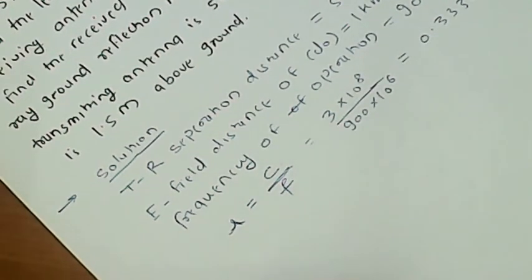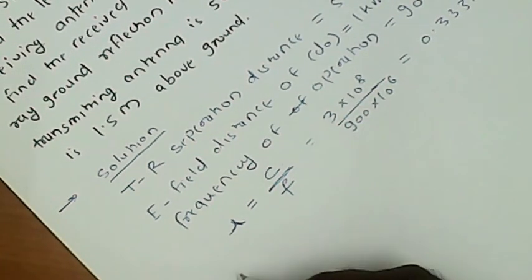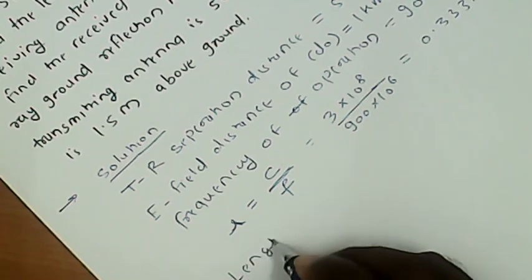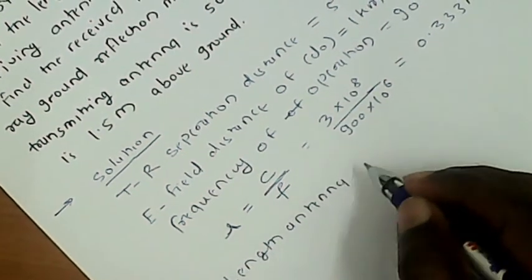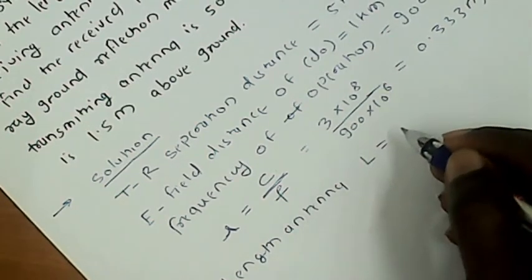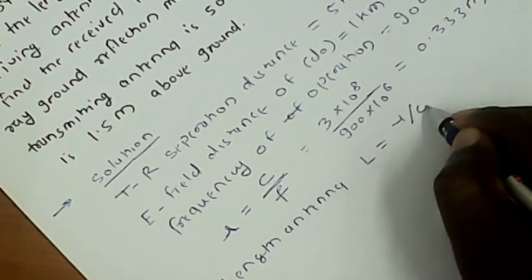Now first we calculate the length of the antenna. So length of antenna L is equal to lambda by 4, which is given.